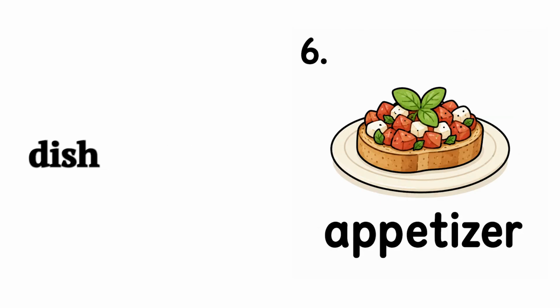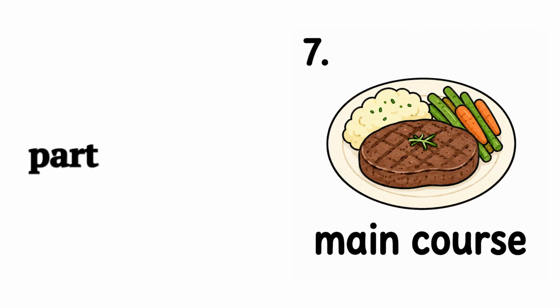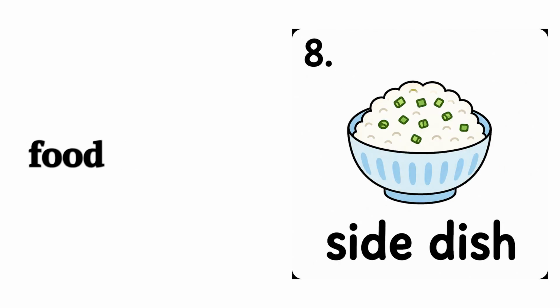Appetizer, a small dish before the main meal. Example, we ordered an appetizer to share. Main course, the biggest part of the meal. Example, my main course is grilled chicken. Side dish, extra food served with the main course. Example, rice is a good side dish.